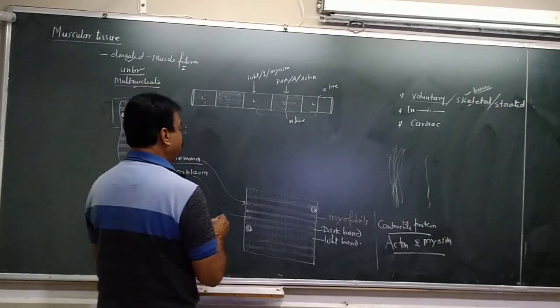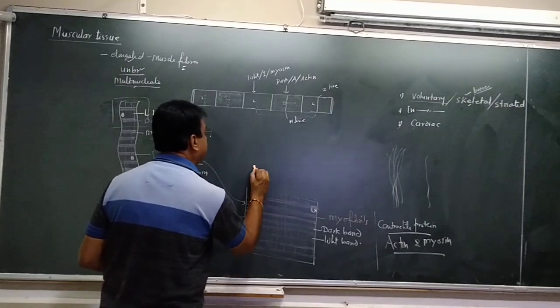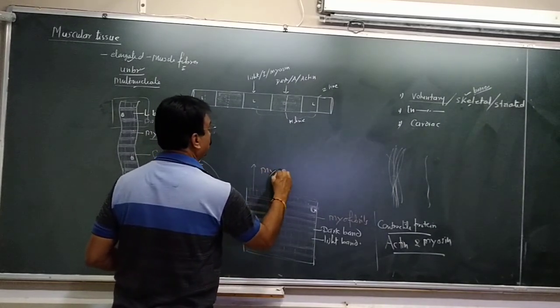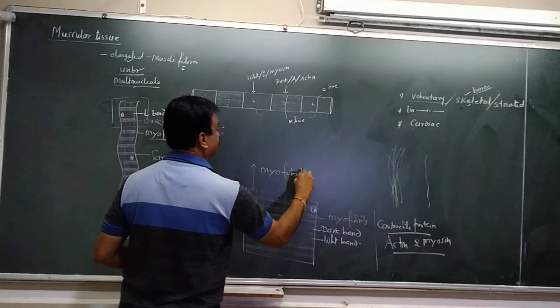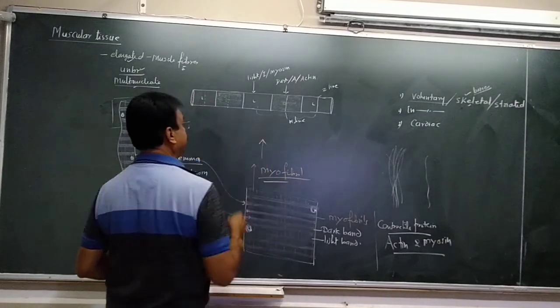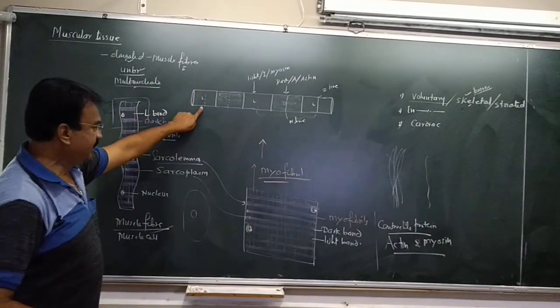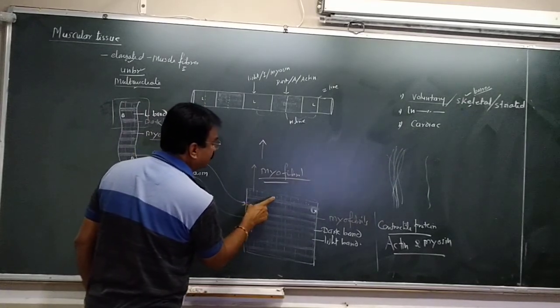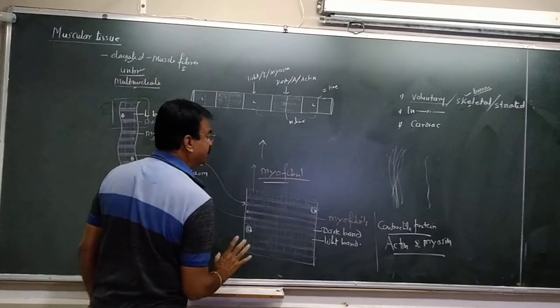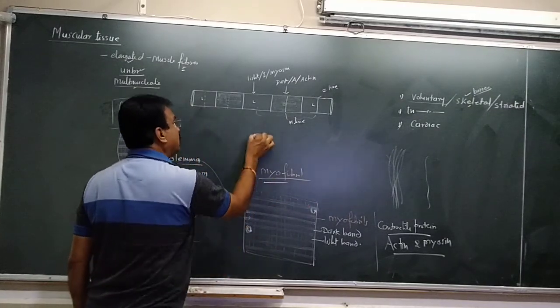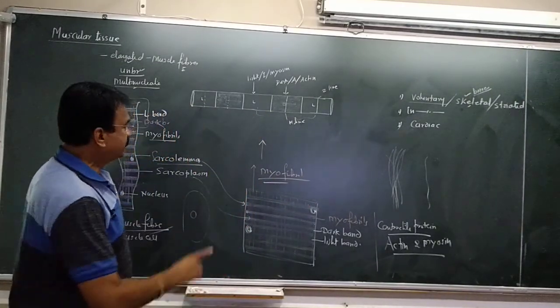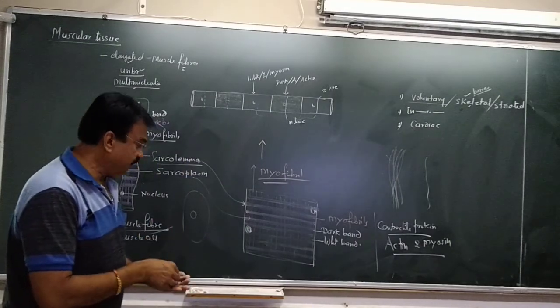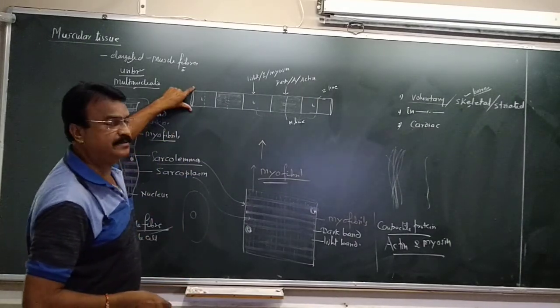Now if we take out one fibril, this myofibril we are taking out. A single myofibril if taken, there may be 100 myofibrils, and we are taking out one. When we see the one myofibril, we find this is the ultimate unit.